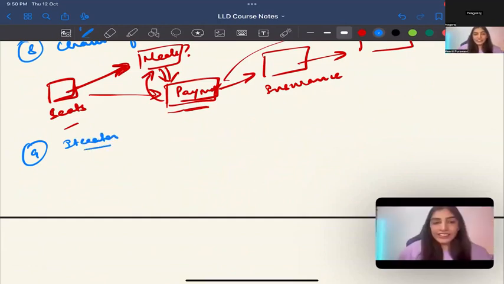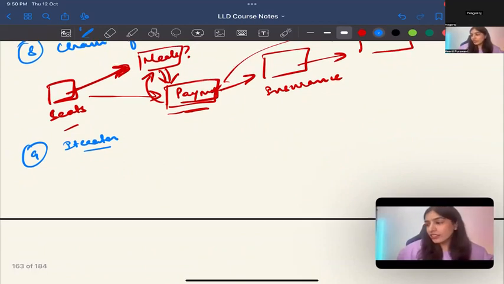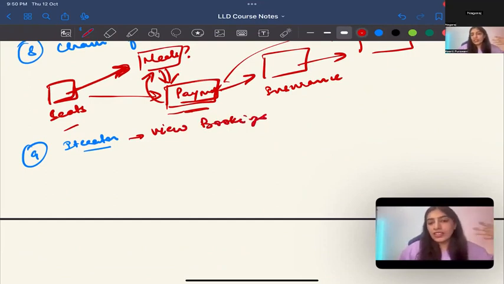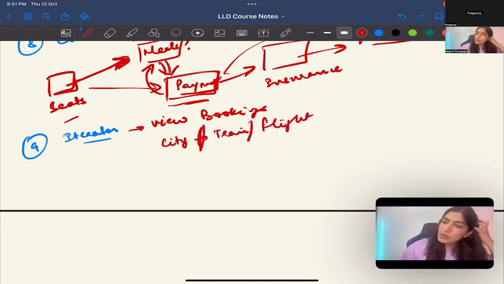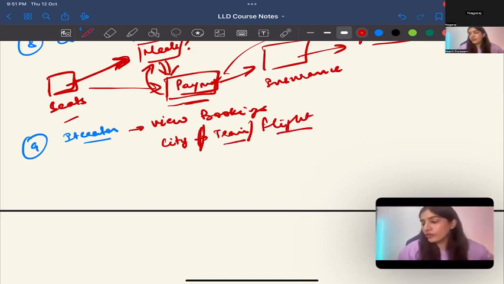Okay, iterator, we can use say in view bookings, right? So we want to put bookings in an aggregate, right? Or say we want to see bookings for say a particular city or a particular train or a particular flight. Like we want to see bookings which we did for train only, for flight only, for city only. So we can have things like that, right? Different iterators for our bookings.